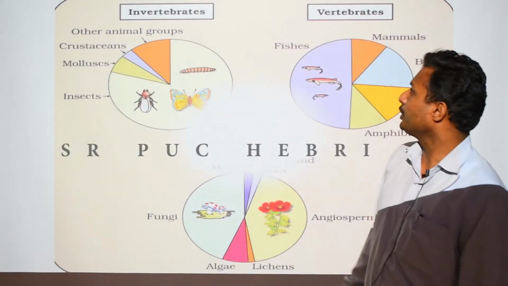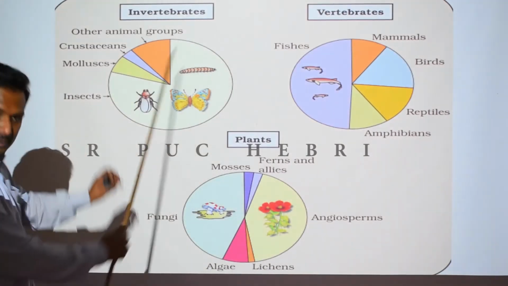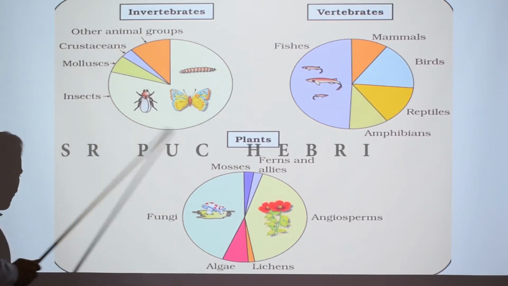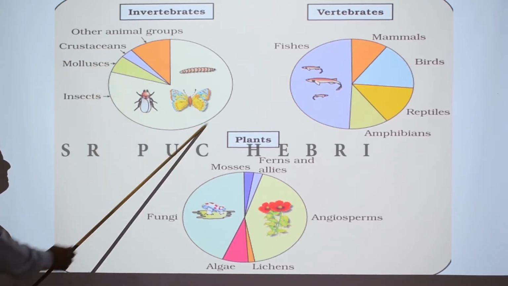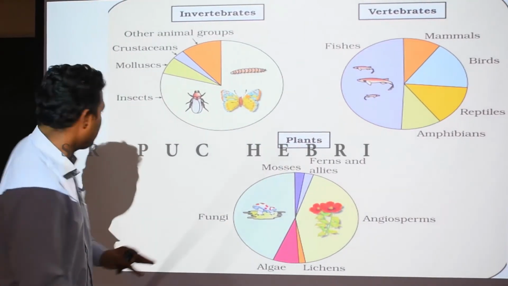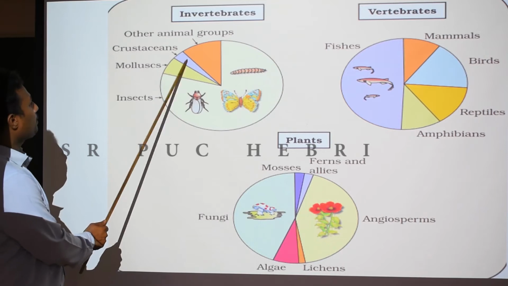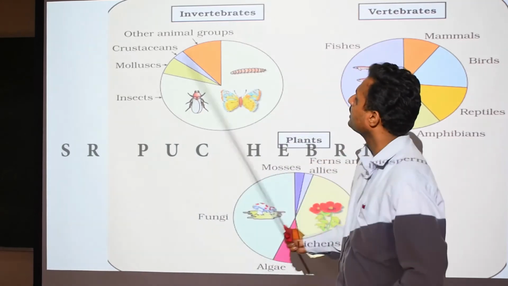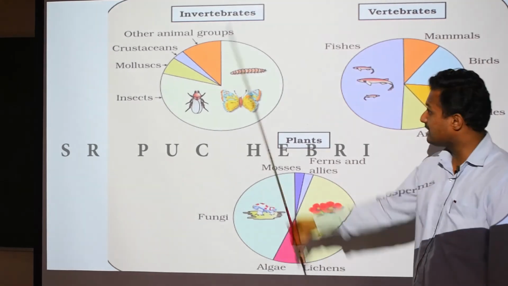Now moving on to this chart, which tells us about the invertebrate, vertebrate and plant species richness around the globe. For invertebrate species richness, they have put a pie chart to explain it. As I told you in the previous slide, class Insecta makes up 70% of the total animal population. Mollusca, crustaceans, which are arthropods, and other animal groups comprise smaller areas of this pie chart, and all together they comprise only around 30% of the total animals, that is invertebrates.